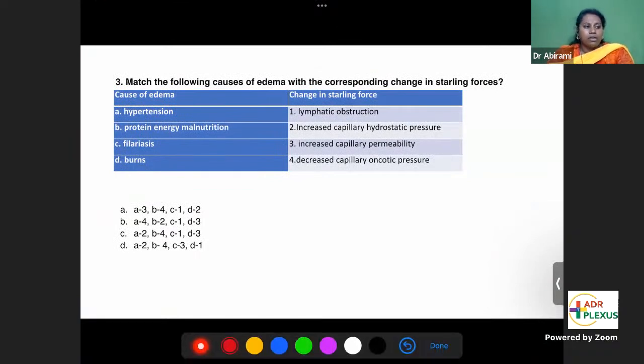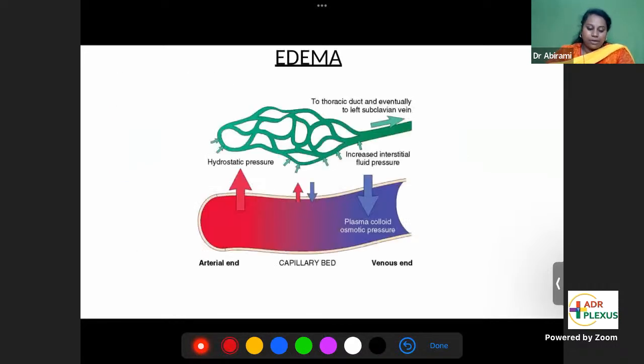This question is on change in Starling's force and edema. We'll analyze edema and come back to this. So what is edema? Edema means excessive accumulation of fluid. In which compartment, inside the cell or outside the cells? Outside the cells. When you have excessive accumulation of fluid outside the cell in the interstitial space, that is called edema. The yellow colored space is the interstitial space. If you have excessive fluid accumulation in that yellow colored space, the interstitium, that is called edema.